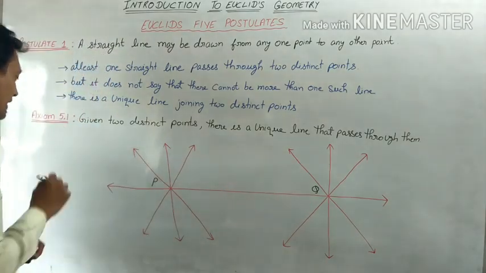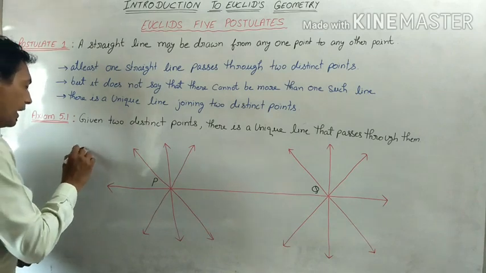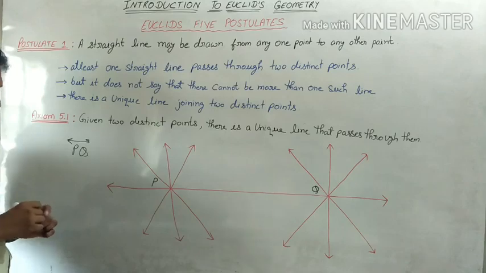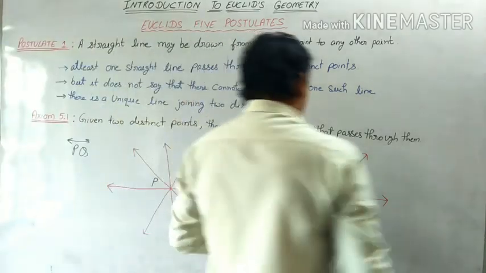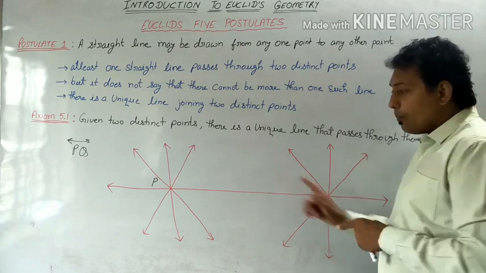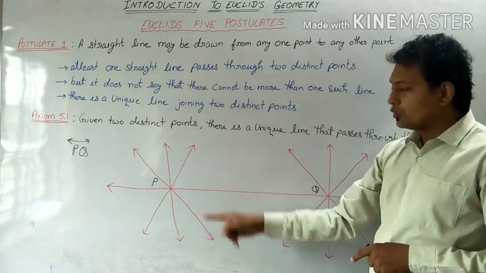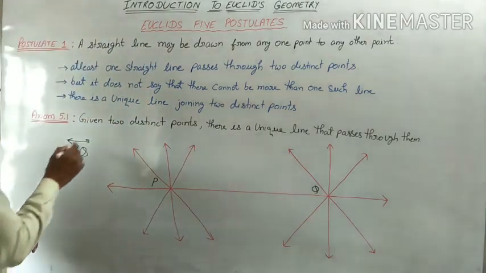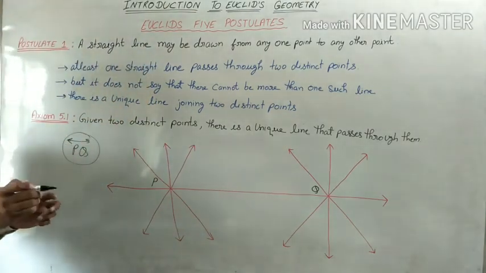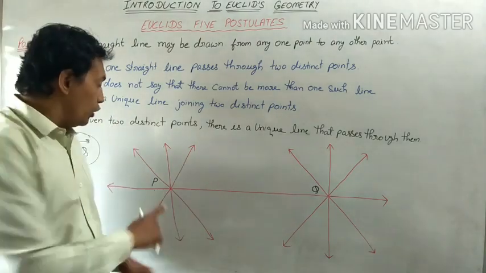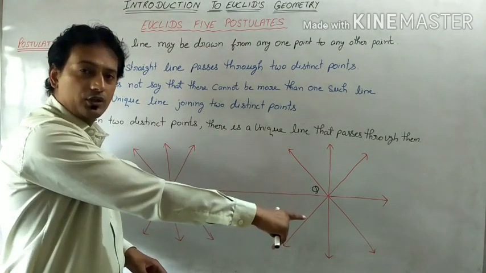Obviously, there is only one line which passes through P and Q, and that line is line PQ. One more question: how many of the lines passing through Q also pass through P? Again, there is only one line that passes through both P and Q, and that is line PQ. So there is only one line which can pass through two distinct points.